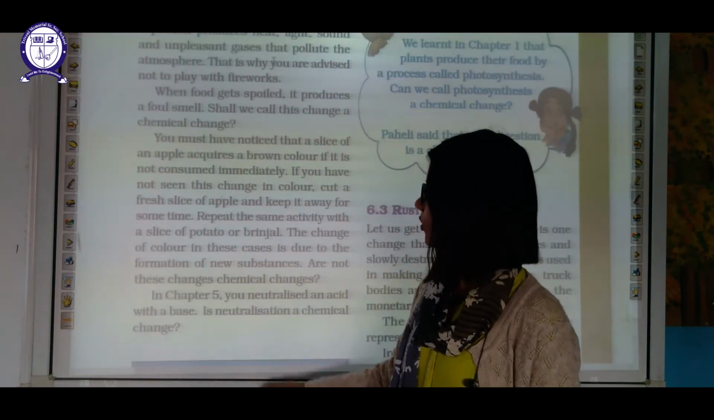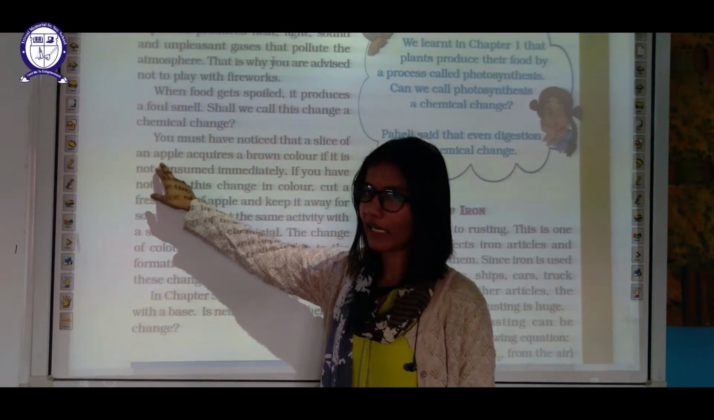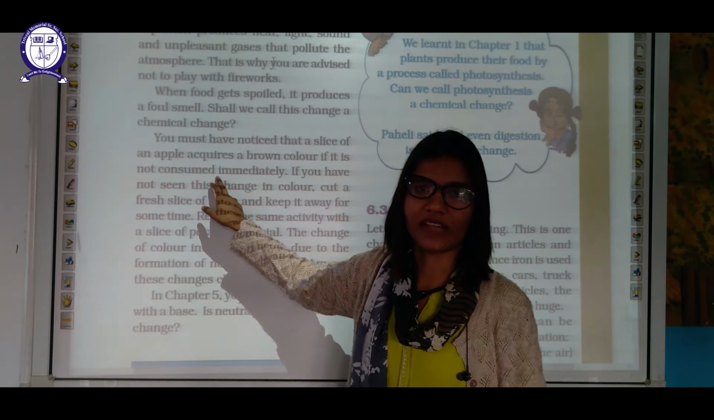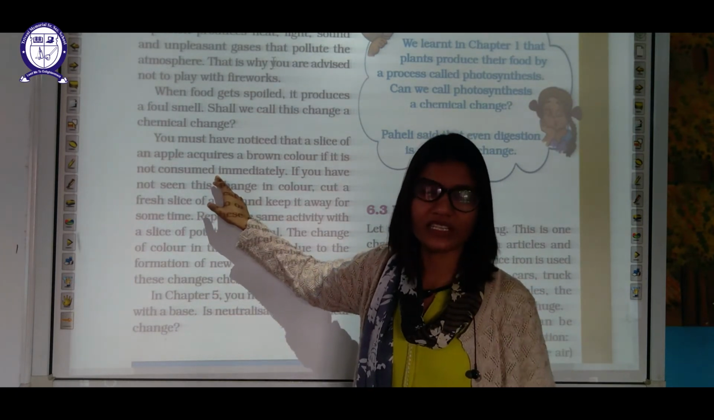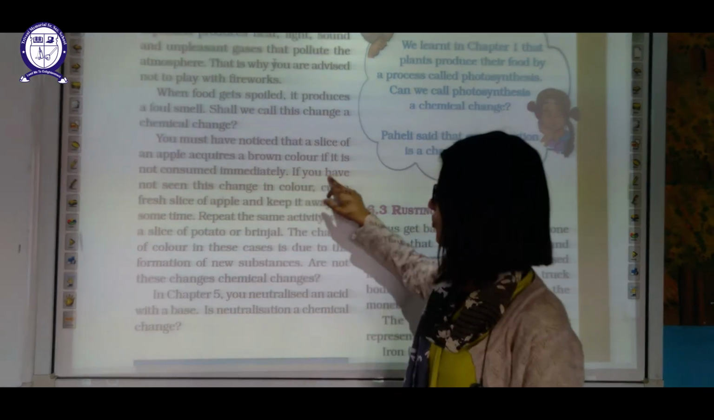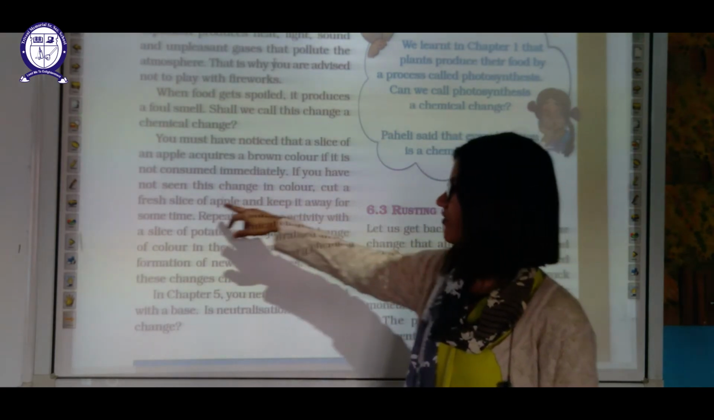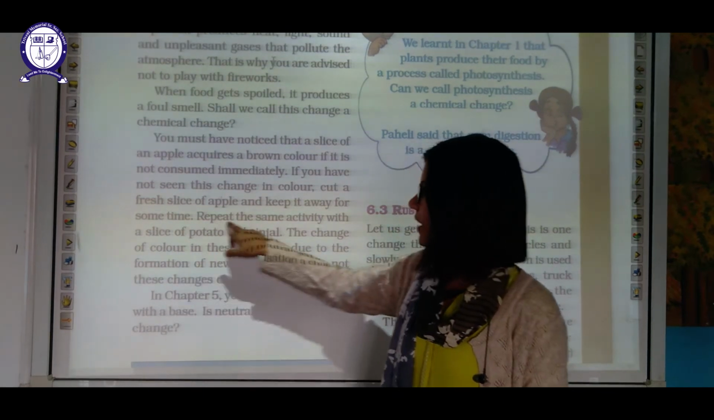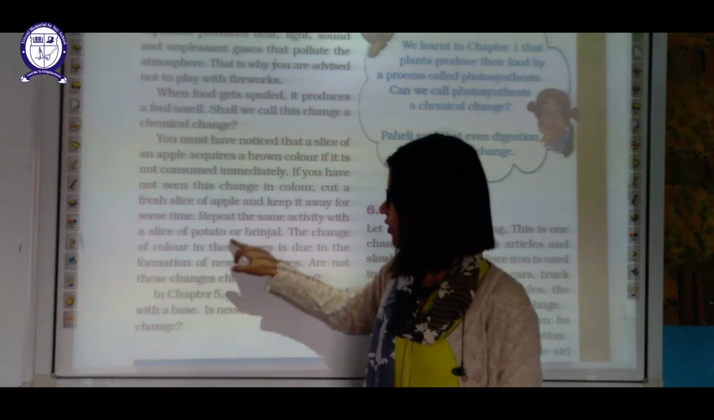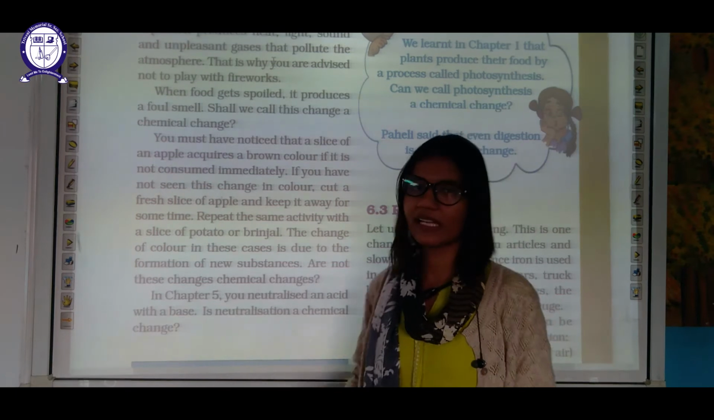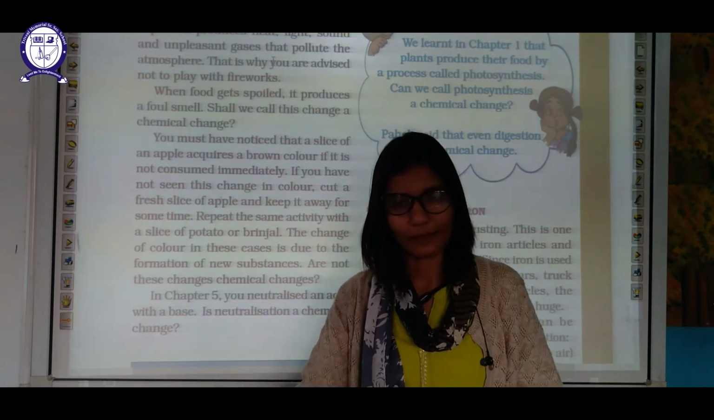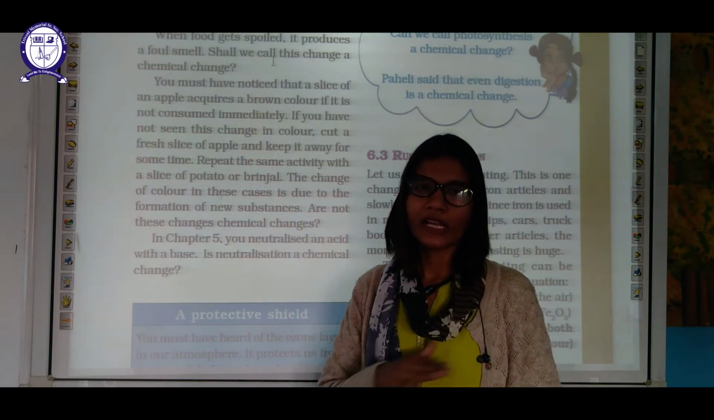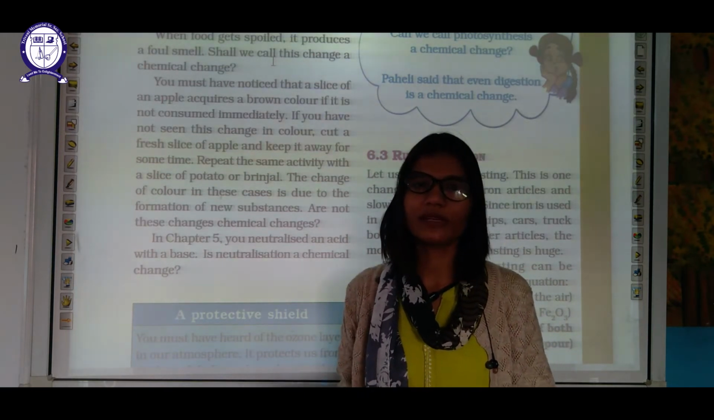You must have all noticed that a slice of an apple acquires a brown color if it is not consumed immediately. That brownish layer is nothing but a chemical change. If you have not seen this change in color, cut a fresh slice of apple and keep it away for some time. Repeat the same activity with a slice of potato or brinjal. The change of color in such cases always indicates chemical change. A new substance is forming because a new layer is depositing. New layer depositing means it's a chemical change.